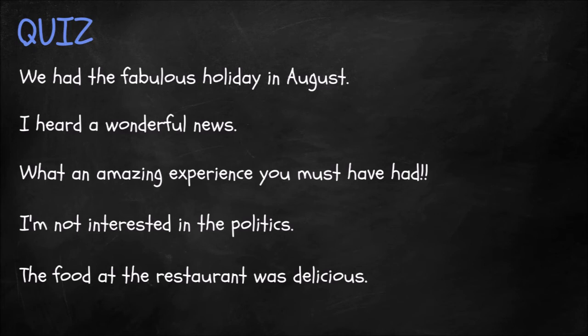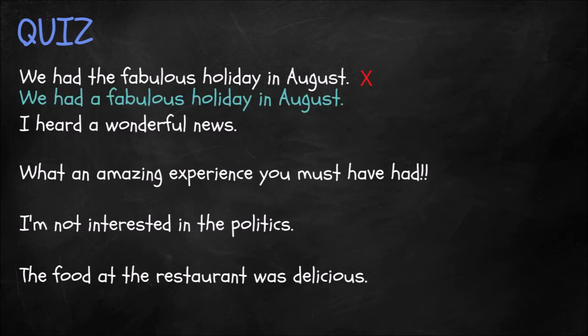So the first one here is, we had the fabulous holiday in August. Is that correct? No, it's not correct because it's the first time that we're mentioning it, so we're going to use a. We had a fabulous holiday in August. And then in the next sentence, you might say, the holiday was in Spain. But because this is the first time you're mentioning it, the best way to say this is with a.